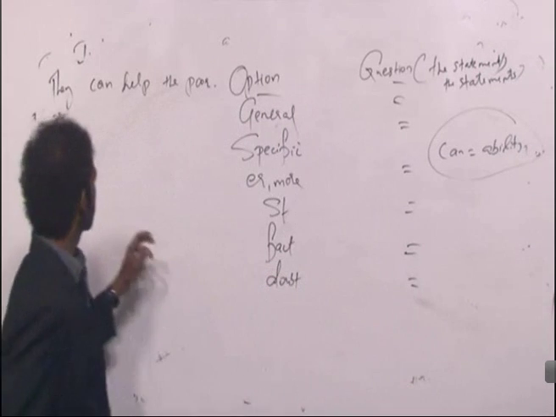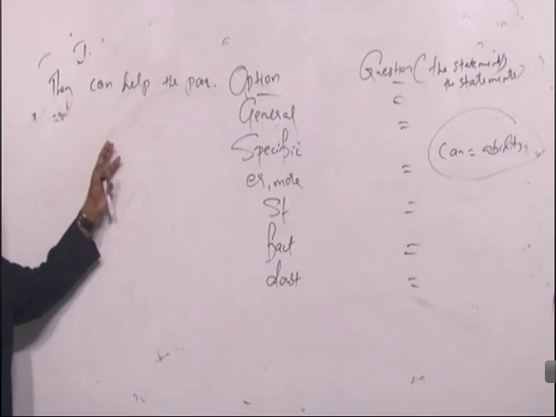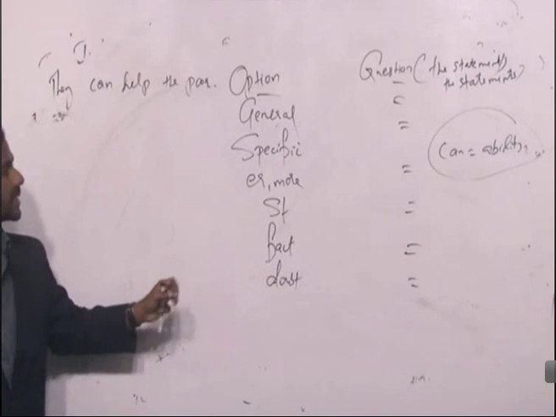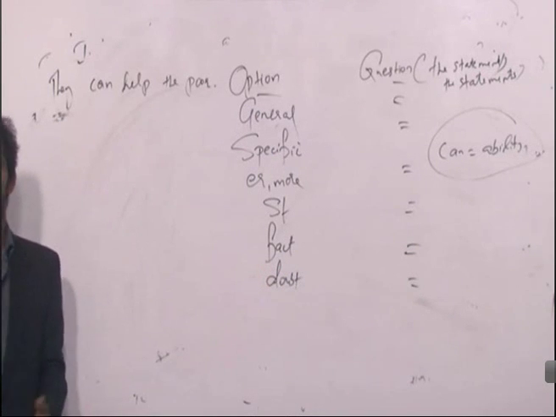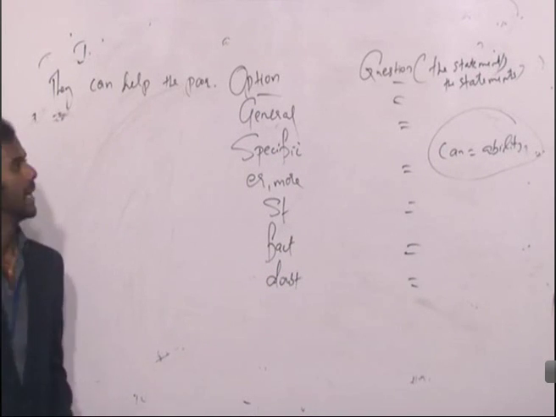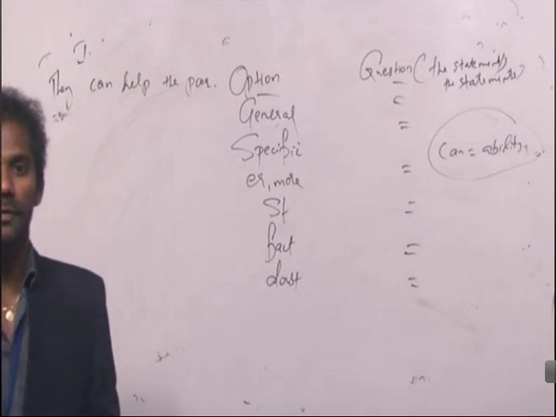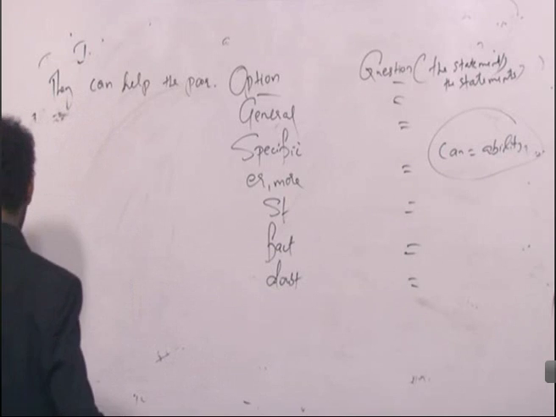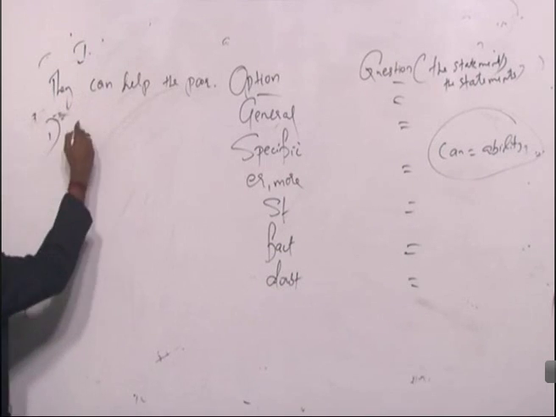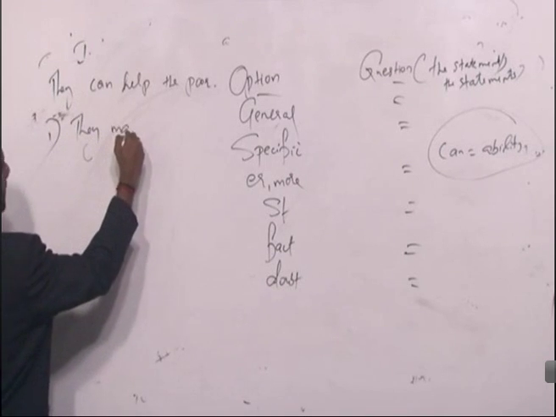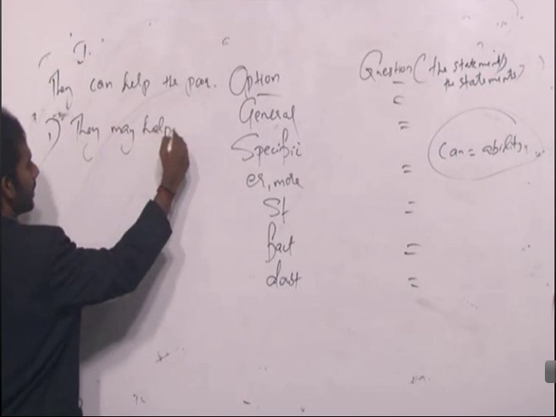Now my statement is they can help the poor. That means the statement talks about the ability of them to help the poor. Clear? Right. Now based only on this statement, which conclusion or inference will you go for? First option, they may help the poor.